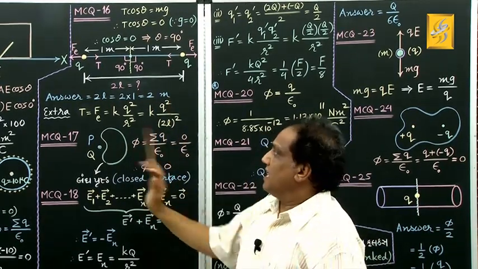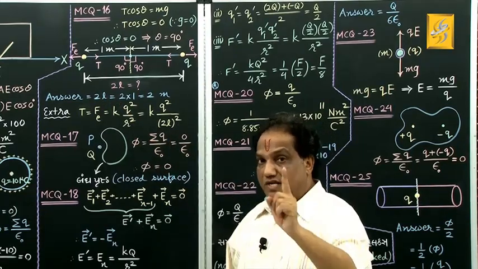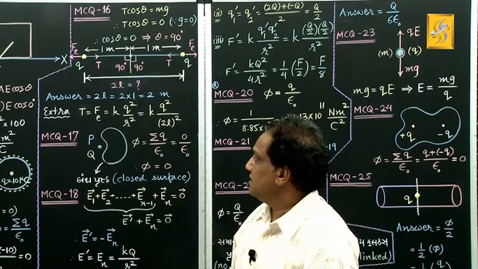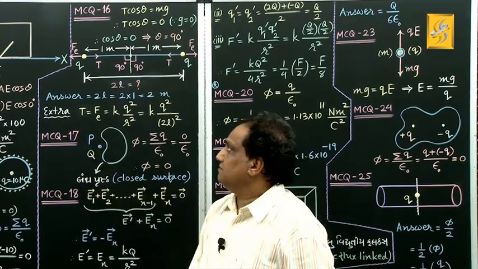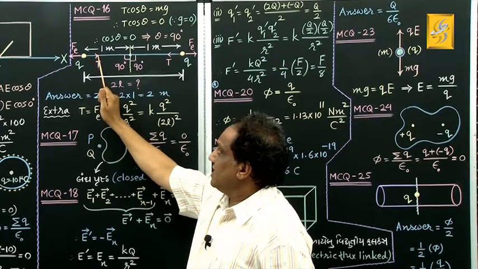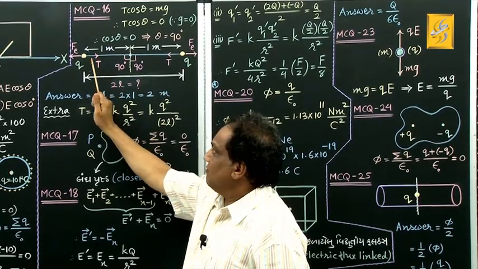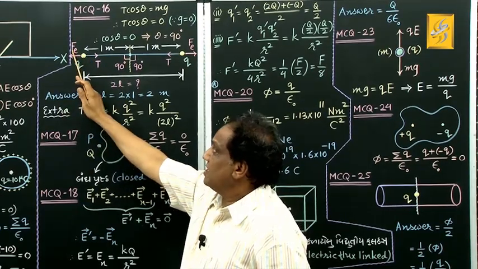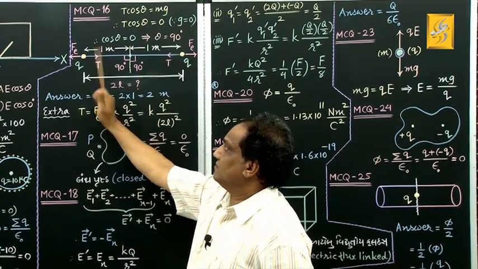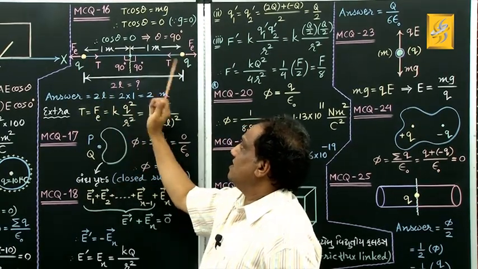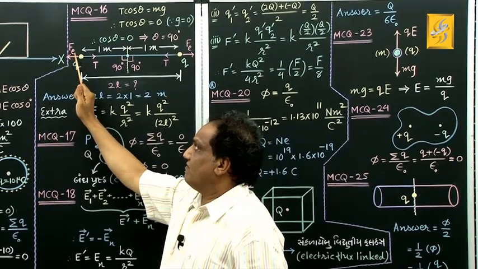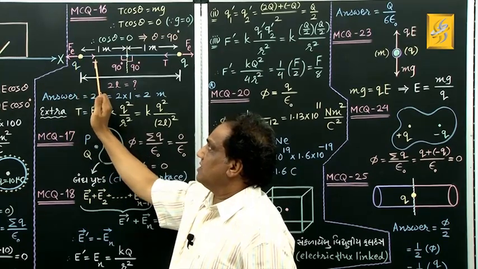Got it? Right now they have asked the distance, but they may ask the tension produced in each string. I am showing you how to find that. Let us see that in the extra point. In this string, at this end, the tension is produced this way, which is counterbalanced by this force, which is the electric force exerted by this sphere on this sphere. Because both of them are like charges, they will repel each other, and that is the repulsive electric force Fe. This Fe balances this tension.